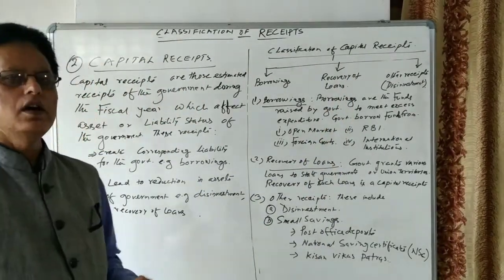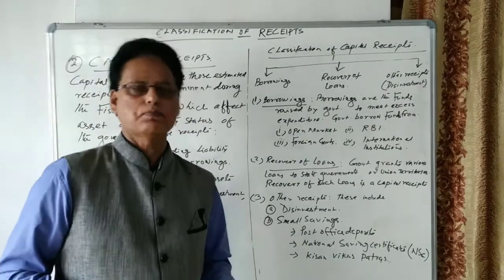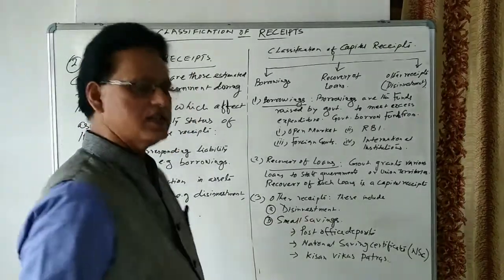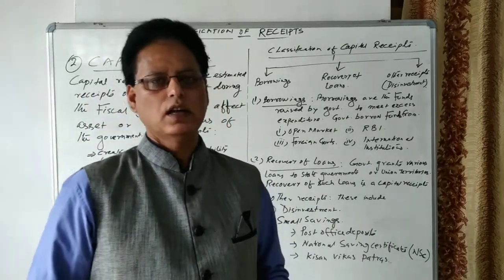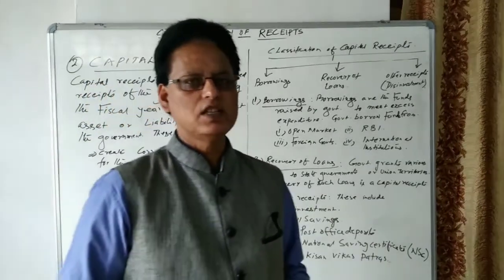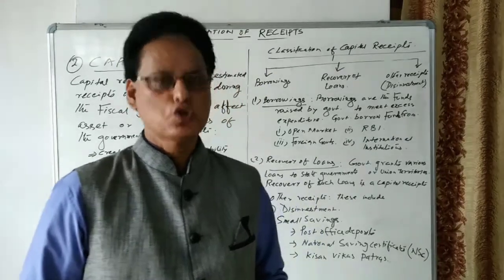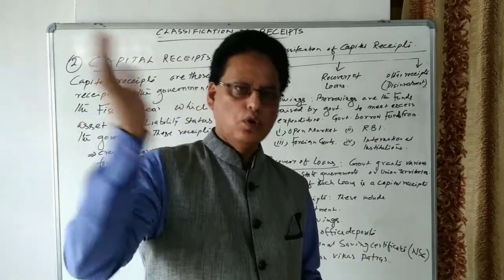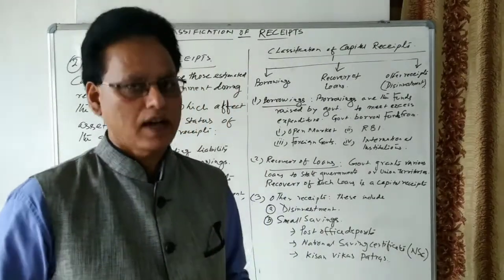Other receipts. Let us see what the other receipts of the government are. Other receipts include disinvestment. Disinvestment is a process through which government equities, government shares, are sold, either some part of the shares or the whole of the shares, to the private sector.